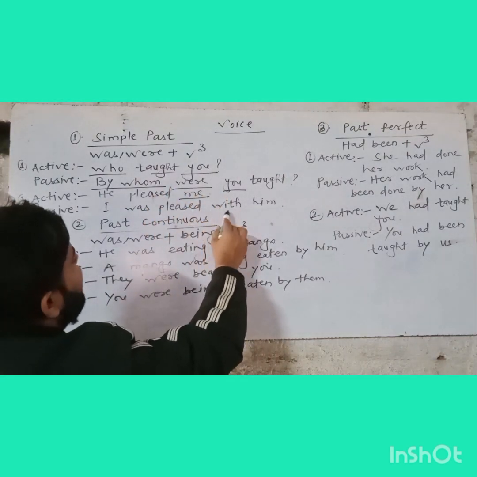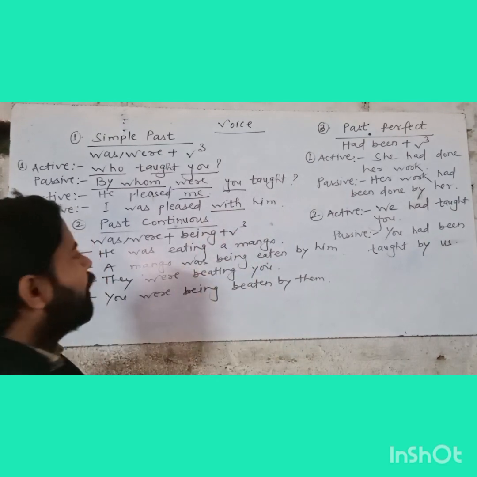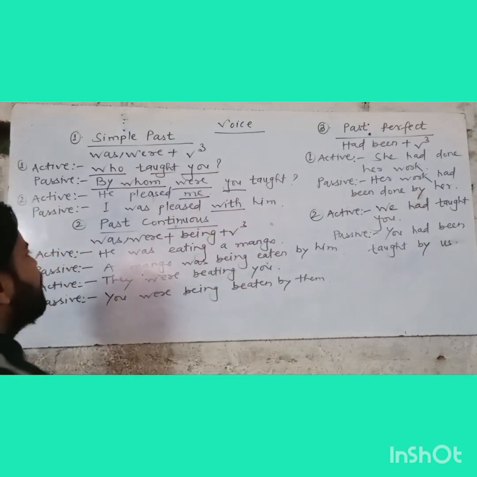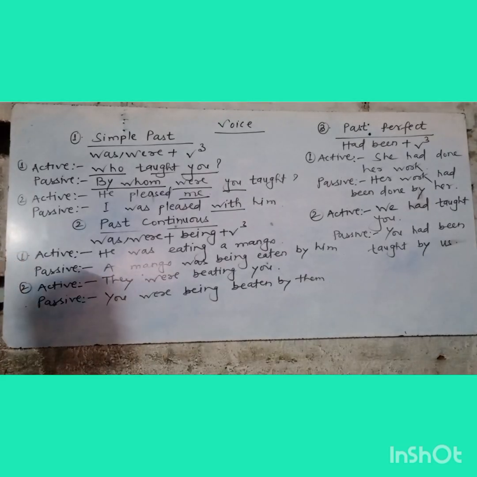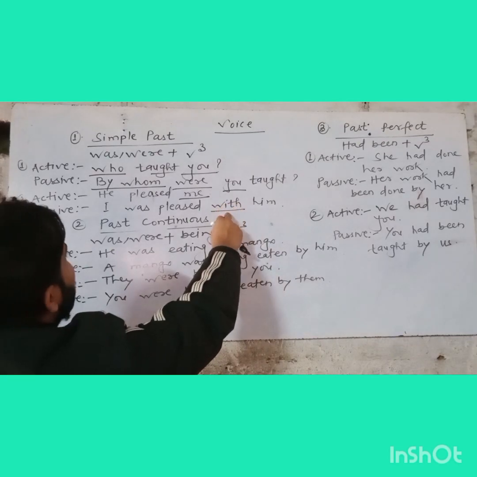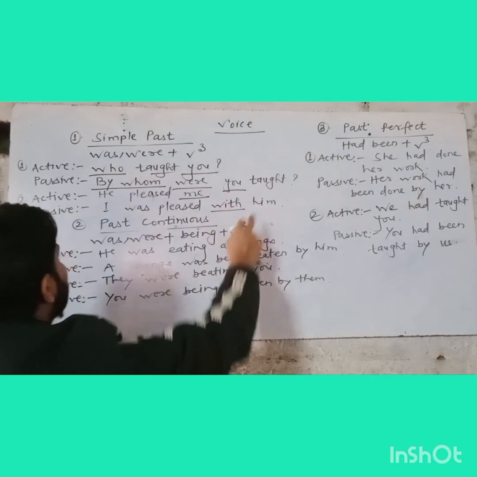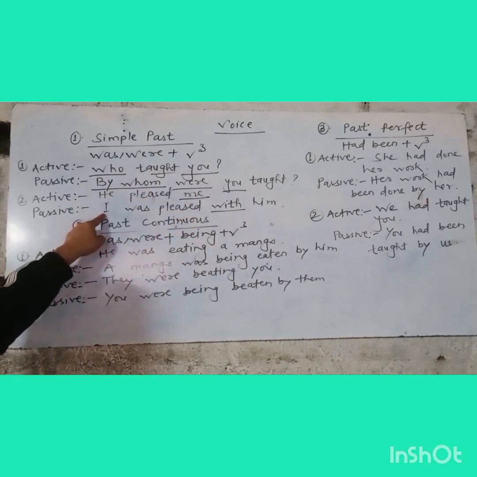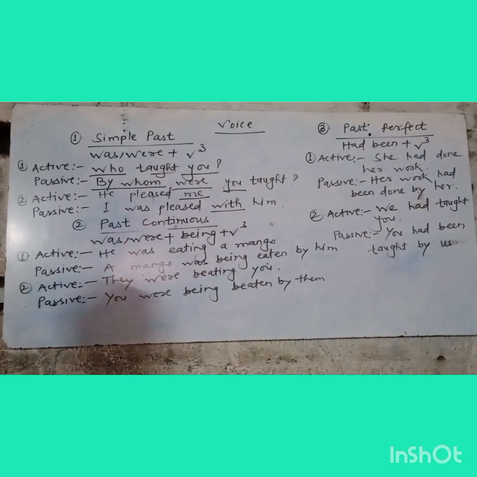And after that we have to use an agent or preposition. I was pleased by him will not be written because that sentence will be incorrect. So we will write here with, and he will be changed into him. So the active sentence is he pleased me. The passive of this sentence will be I was pleased with him.